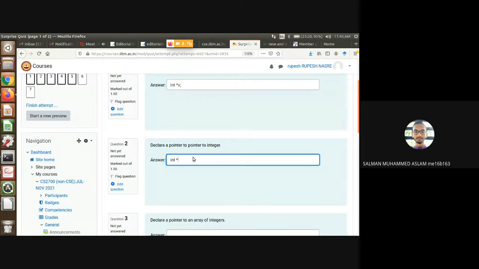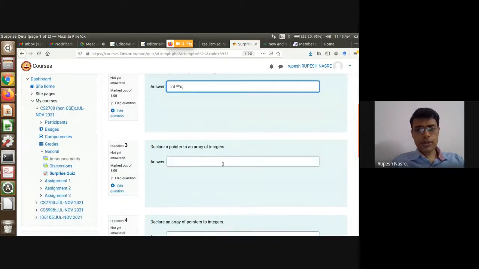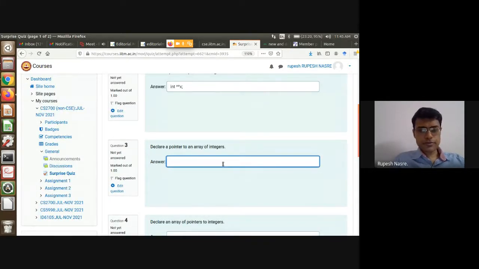Star something. Okay, declare a pointer to an array of integers. So just star x. Yeah, this can be written in multiple ways. If x in star x is a pointer to an integer, it can also be pointing to an array. Right? Like we do in star x equal to malloc 10. So it becomes a pointer pointing to an array of integers.